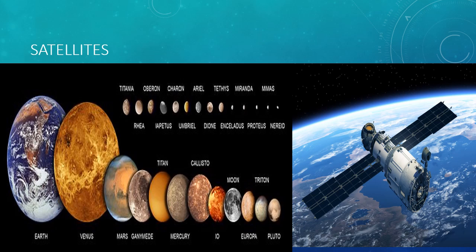All the planets have natural satellites except Mercury and Venus, whereas artificial satellites are man-made or human-made satellites. Artificial satellites help us in weather forecasting, telecommunication, and various other activities. So in this module, we are going to discuss the natural satellites in detail.